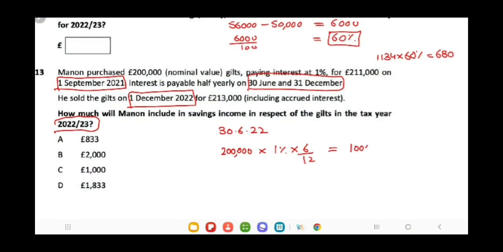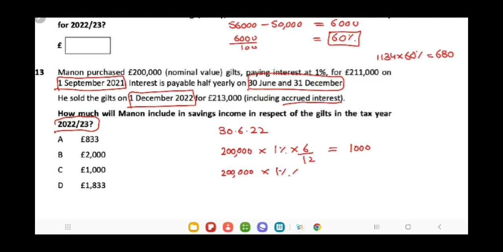Now from 1st July 2022 to 30th November, the date of sale, Menon has held this investment for the period of July, August, September, October, November, that is 5 months. So in accordance with the accrued interest concept, he is entitled to receive that interest and record it as his income.